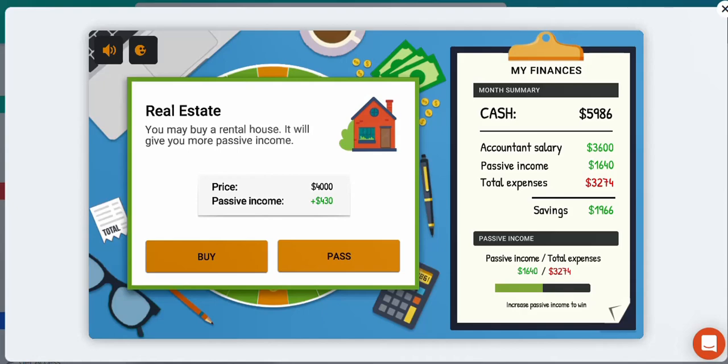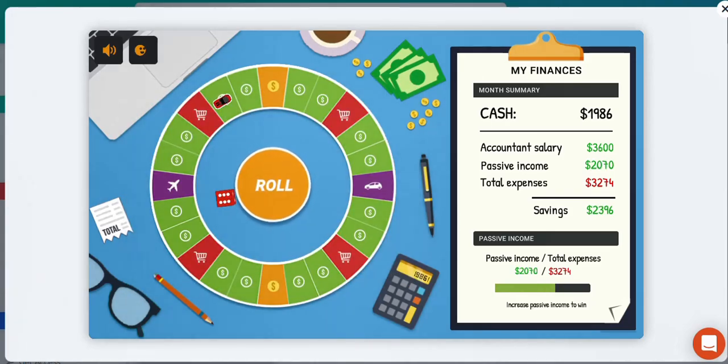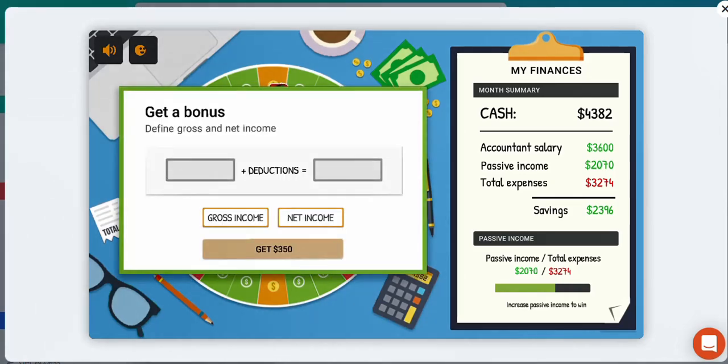Okay, here's that expensive real estate. It's finally come up. Now we have enough money. We've got cash of 5,986. We can definitely invest the 4,000. That's definitely going to increase our passive income by a lot. But you can see it takes time. Passive income sitting on 2,070. Total expenses 3,274. So we're almost there. We still need to continue increasing our passive income.